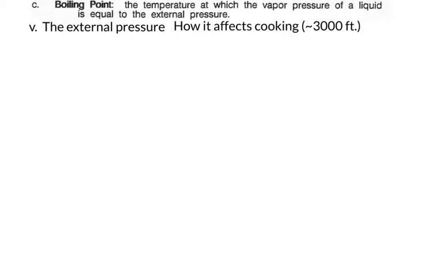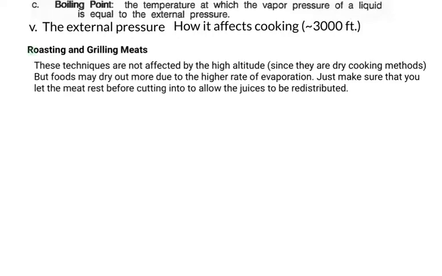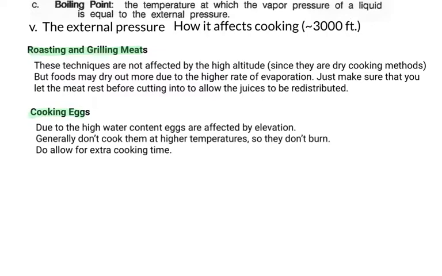Most other cooking techniques, such as roasting and grilling, do not use a lot of moisture, so they don't worry about the temperature of the water. In those cases, you won't really need to change the way that you cook, except to know that in general, meats tend to dry out a little bit more, again, because the water evaporates faster. Things tend to be dried out. There's not much you can do about that for your cooking, but it does happen. In other things like eggs, which have a high water content, again, they will dry out faster. You don't want to heat them any higher. You just want them to cook a little bit longer.